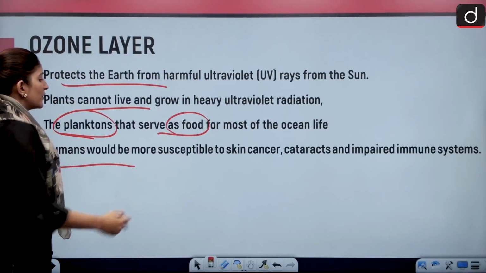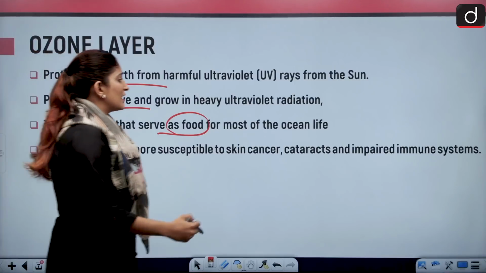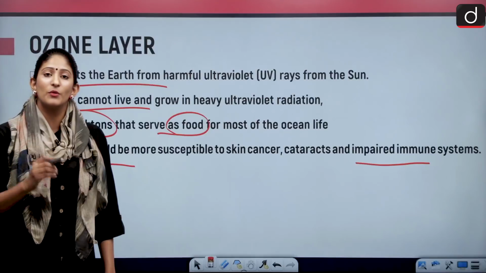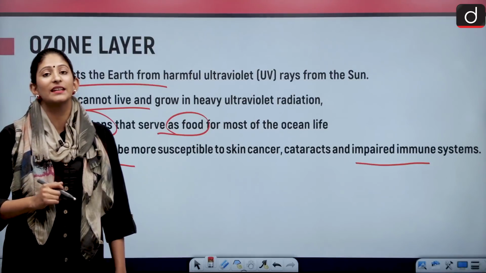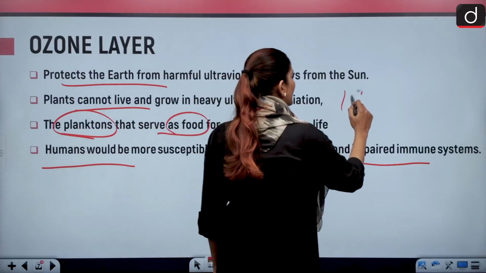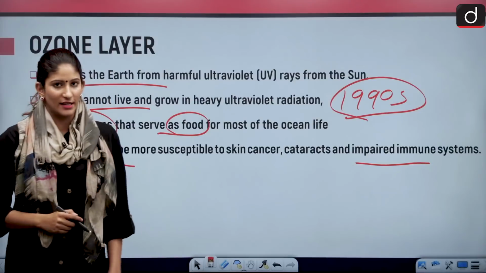Also, humans would be more susceptible to skin cancer, cataracts, and an impaired immune system. Melanoma, which is the most severe form of skin cancer, has doubled since the 1990s. So you can imagine the level of depletion that has taken place.